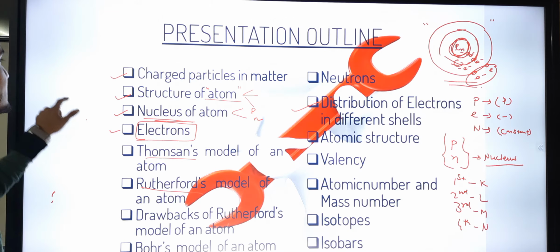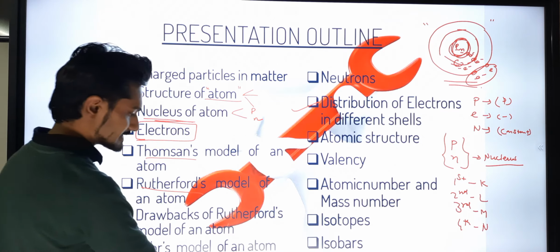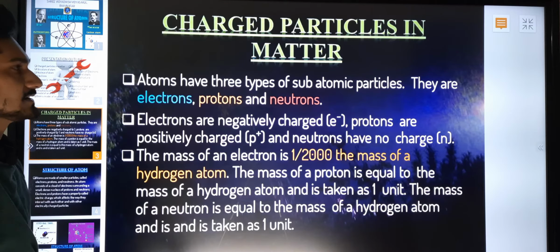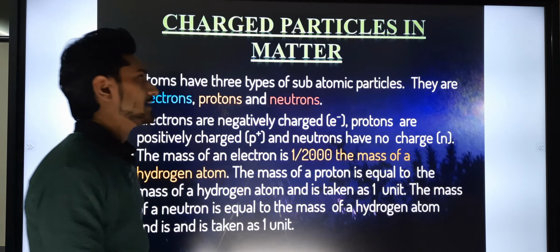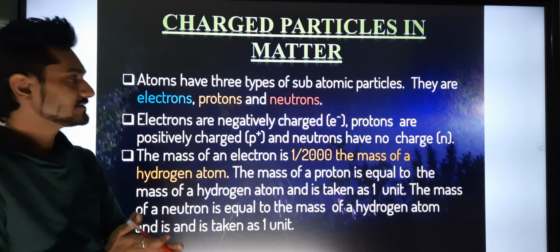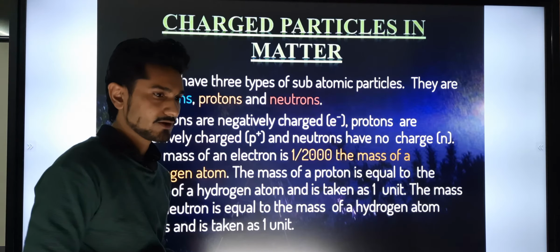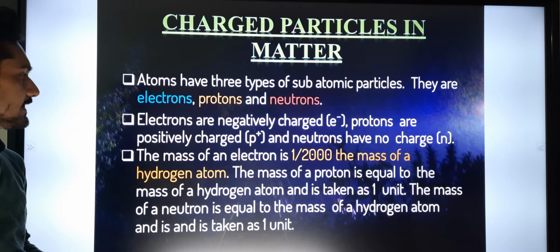Okay, the first thing that we are discussing in today's lecture is charged particles in matter. Basically, atoms have 3 types of subatomic particles. We have already started the chapter with this: electrons, protons and neutrons.